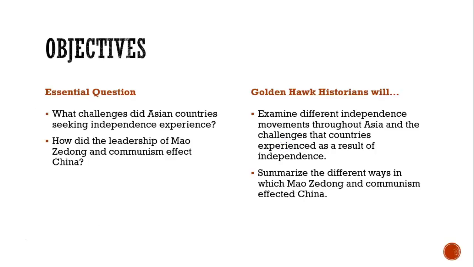The essential question that we're going to be focusing on in this lesson is: what challenges did Asian countries seeking independence experience, and how did the leadership of Mao Zedong and communism affect China? Golden Hawk historians will examine different independence movements throughout Asia and the challenges that countries experienced as a result of independence, and summarize the different ways in which Mao Zedong and communism affected China.